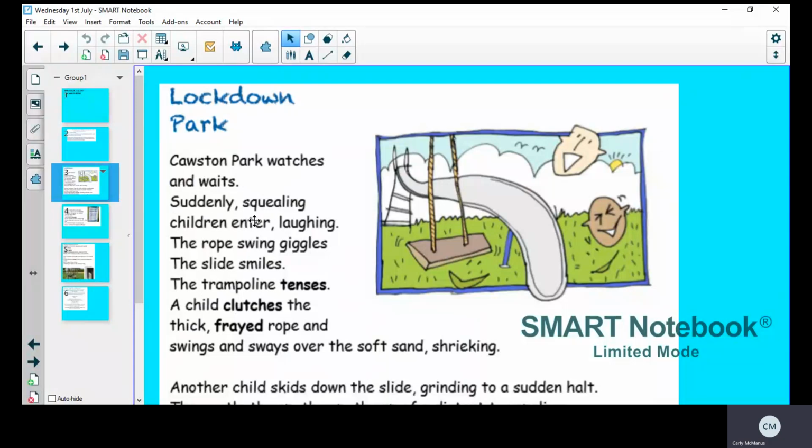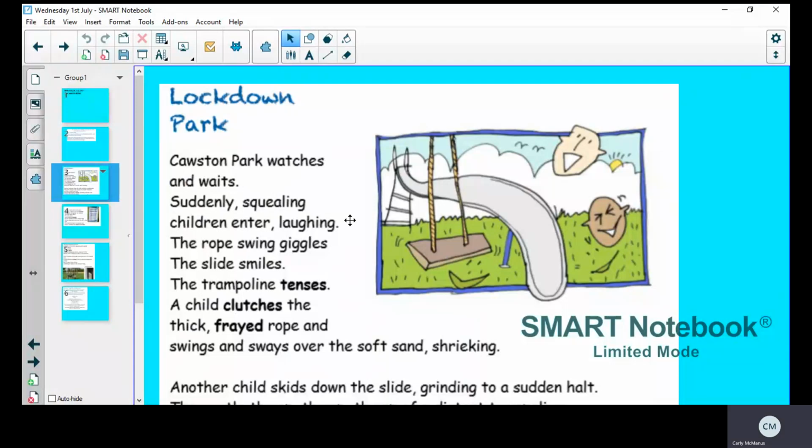Suddenly squealing, children enter, laughing. The rope swing giggles, the slide smiles. The trampoline tenses, a child clutches the thick frayed rope, and the swing and sways over the soft sand, shrieking.